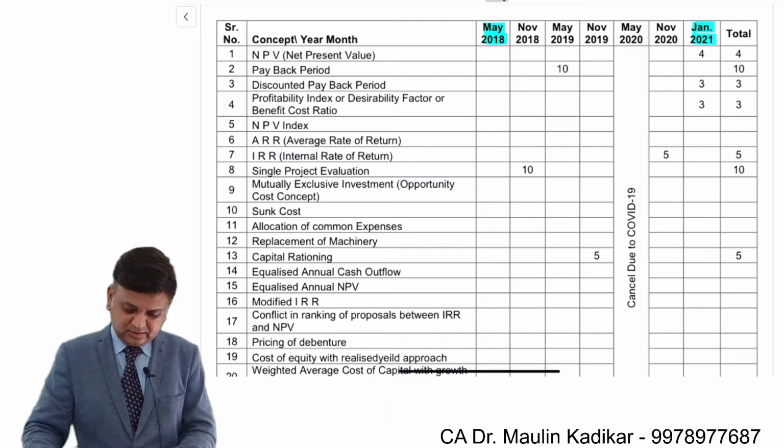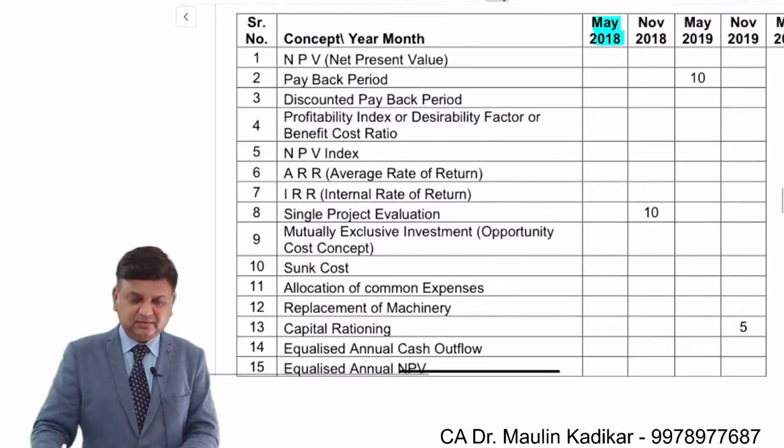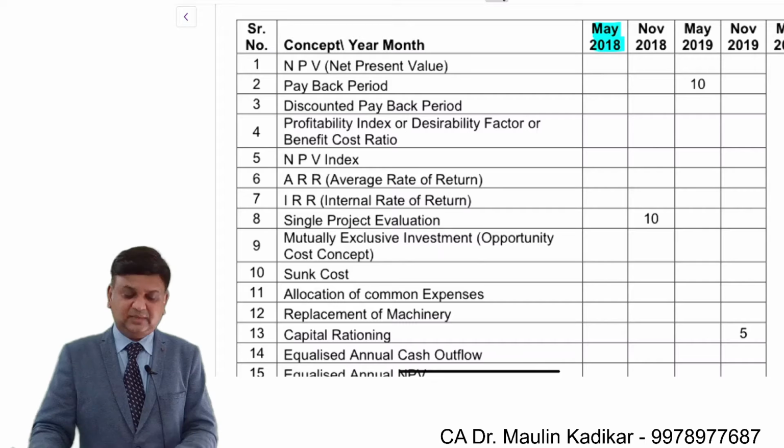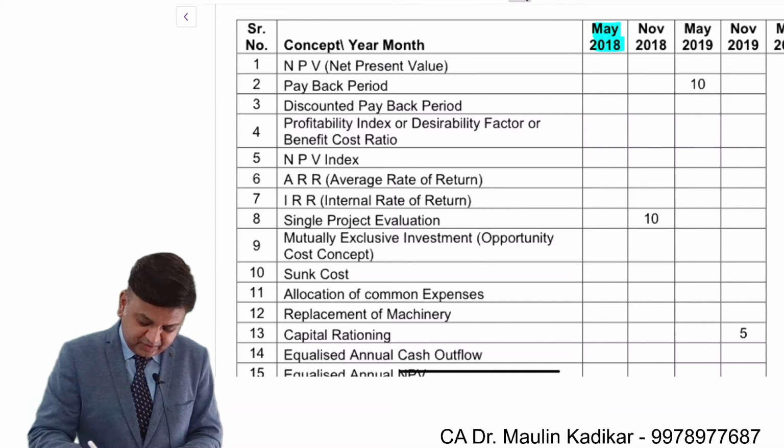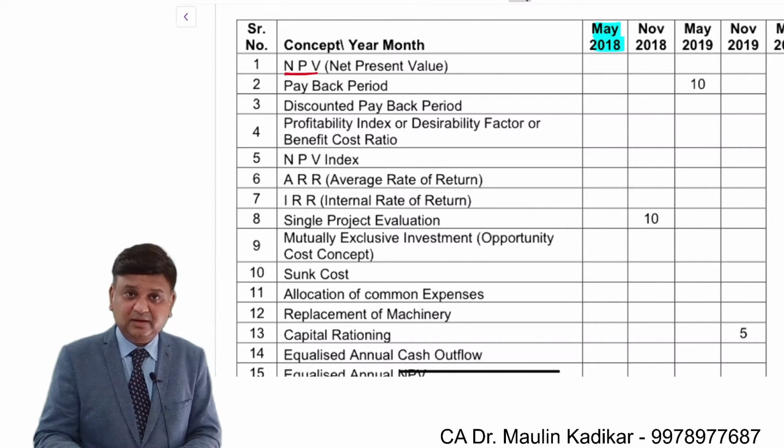Understanding further, see the learning points that we have, just trying to give you some idea. We are going to understand the NPV technique.